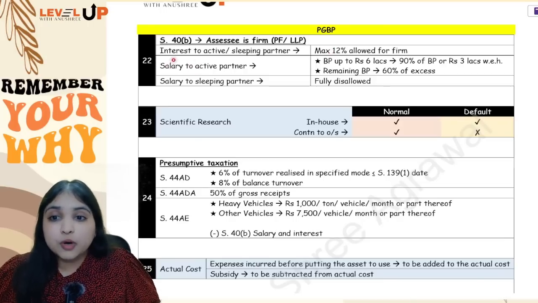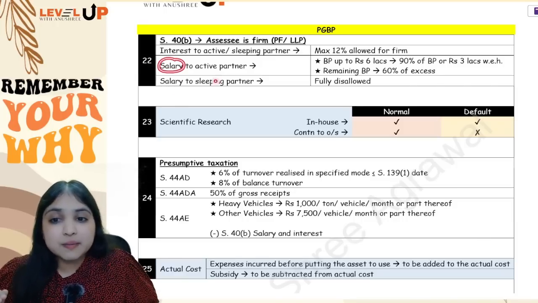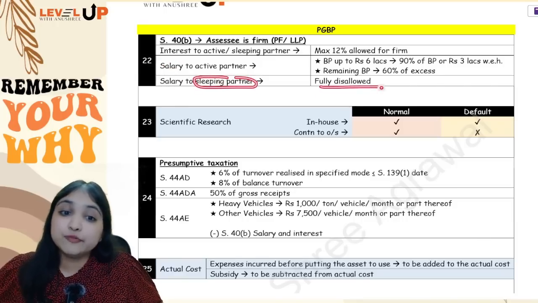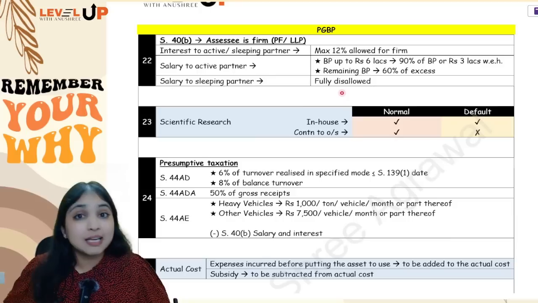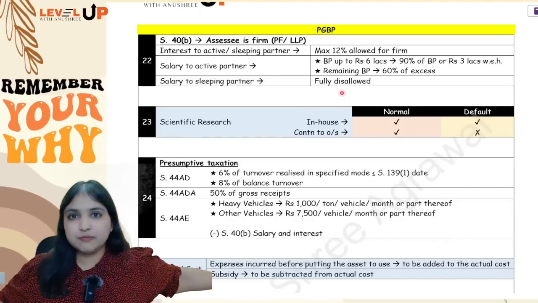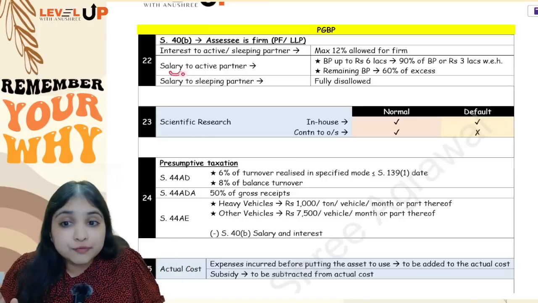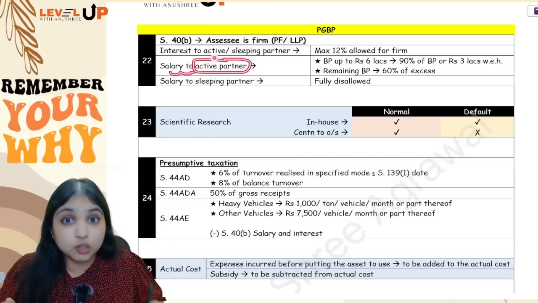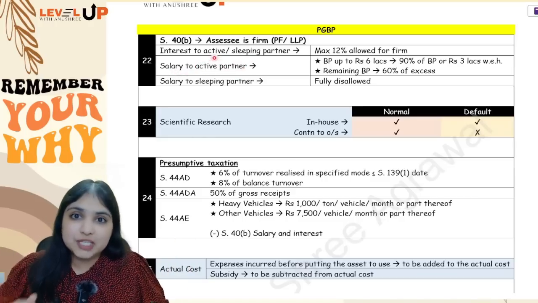Then listen, what if the firm is paying salary? See, if the firm is paying salary to a sleeping partner, it will be fully disallowed for the firm, which means nothing will be allowed for the firm. If nothing is allowed for the firm, nothing will be taxable for the partner. Okay, but what if the firm is paying salary to an active partner, to a working partner? Then you will first find the book profit.